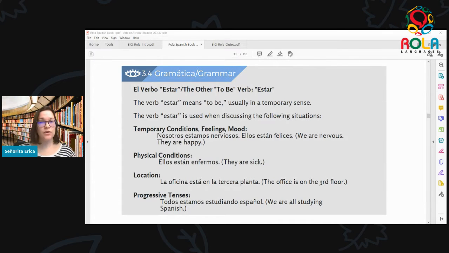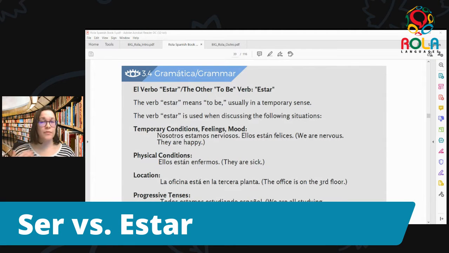And lastly, which we're not going to touch on too much right now, but just to mention is for the progressive tenses, to talk about things that are happening, these verbs that we use with the ing. And so again, we're not going to worry about that too much for right now, but just if you want to have that for the little summary of the uses of estar, there you have it. So again, the big theme over here with estar son cosas temporarias, things that are temporary, things that can change. So with ser and estar, both of them are meaning to be, but in different contexts.